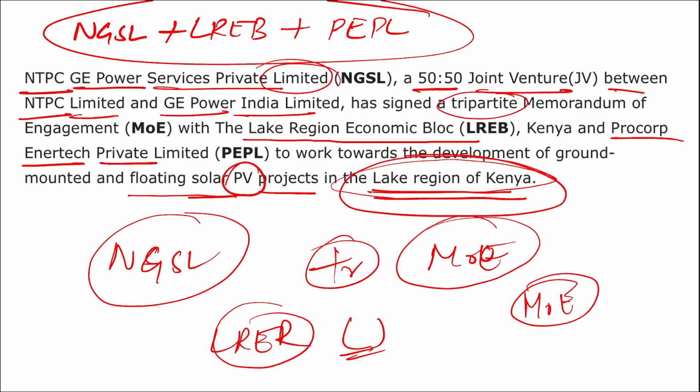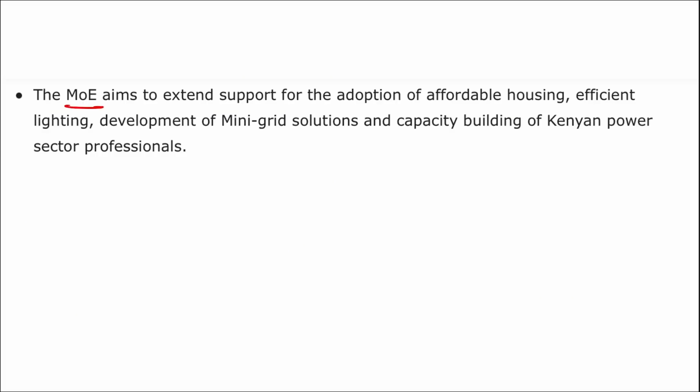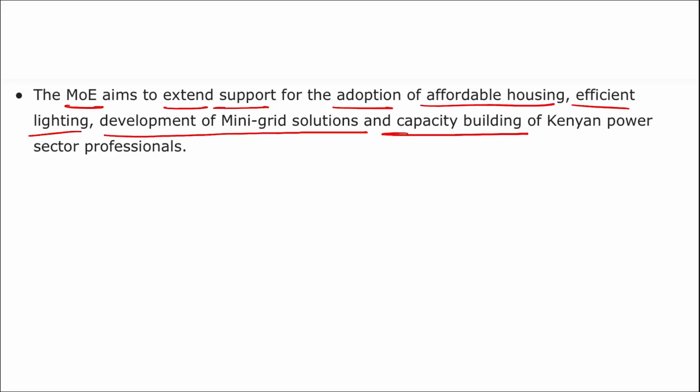Then remember, this MOE aims to extend support for the adoption of affordable housing, efficient lighting, development of mini grid solutions, and capacity building of Kenyan power sector professionals.